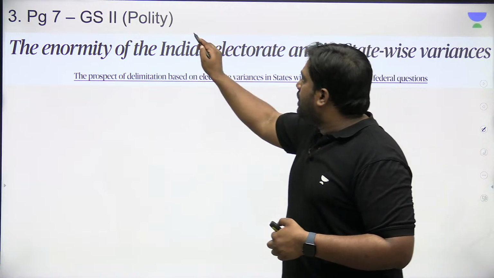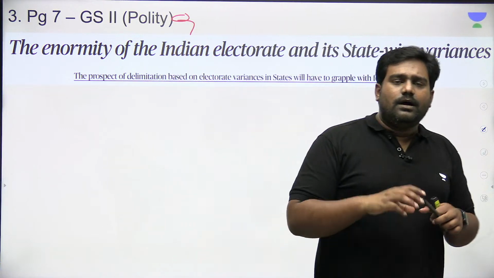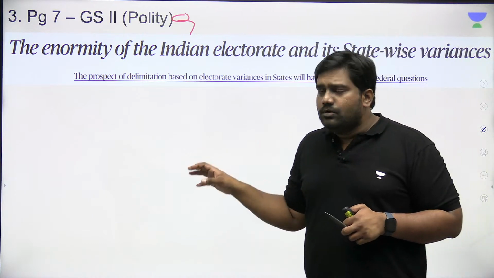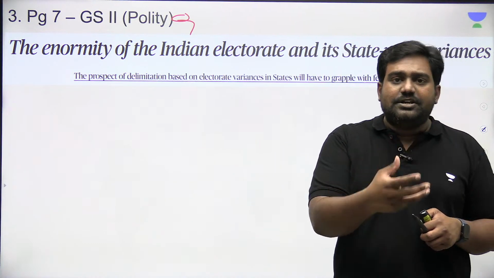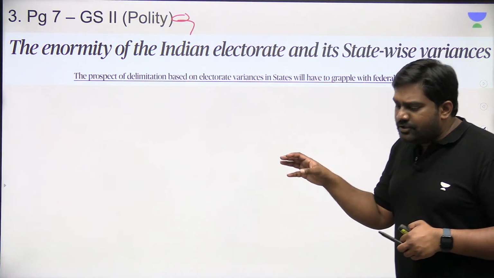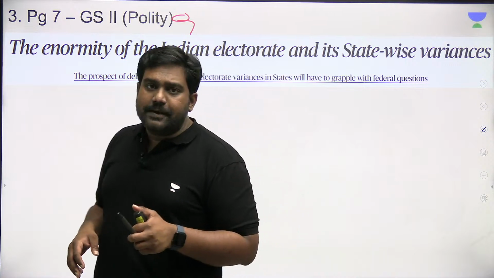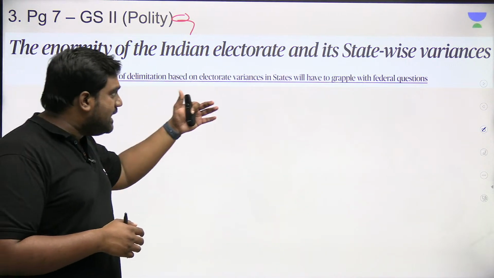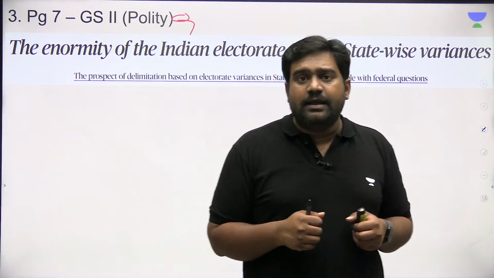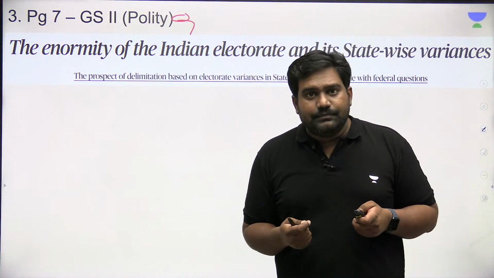Now coming to another article on page 7. This is related to the data point section, where The Hindu relies on data-based representation of certain crucial topics and issues. Here The Hindu is relying on electorate data from India, and it is presenting the wide divisions and discrepancies that are there in the country with regard to our voter distribution.